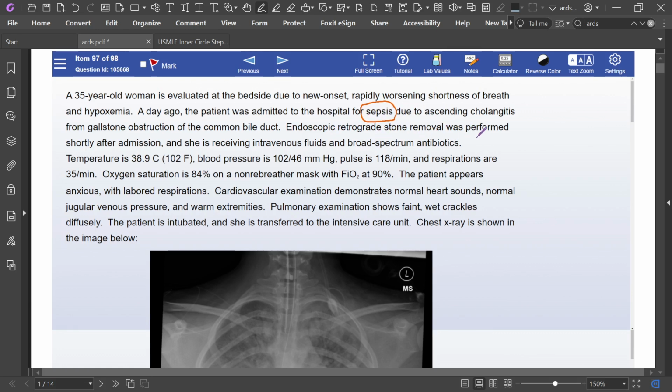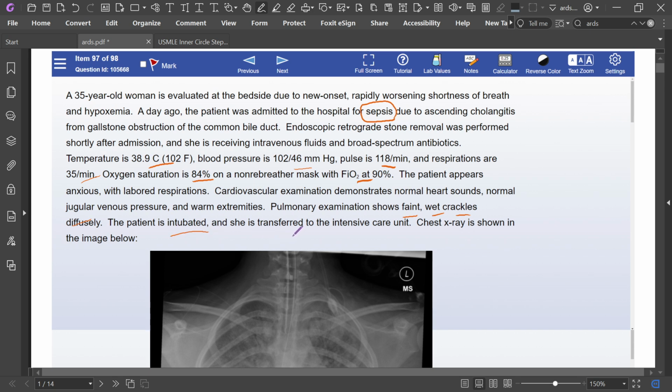Temperature is high, blood pressure a bit low, tachycardia, tachypnea, oxygen saturation 84% on NRB, FiO2 is 90%. The patient appears anxious with labored respiration. Normal JVP, warm extremities, pulmonary examination shows faint wet crackles diffusely.